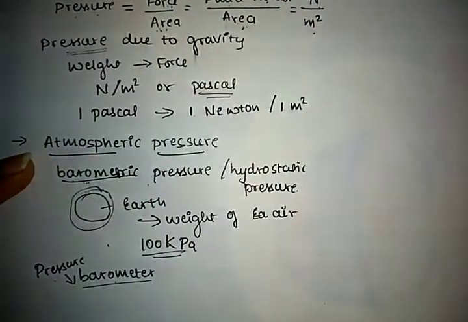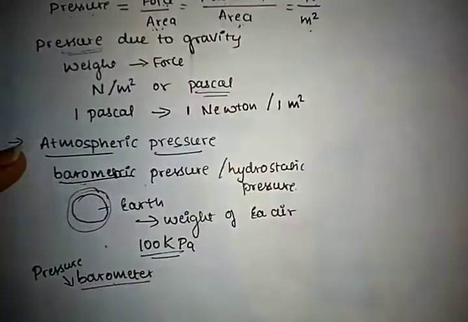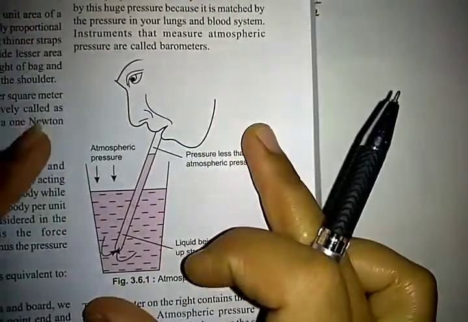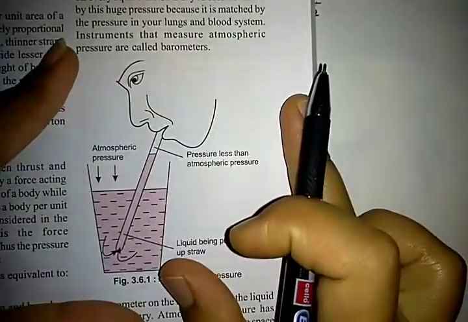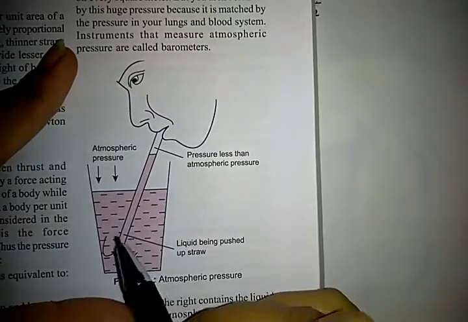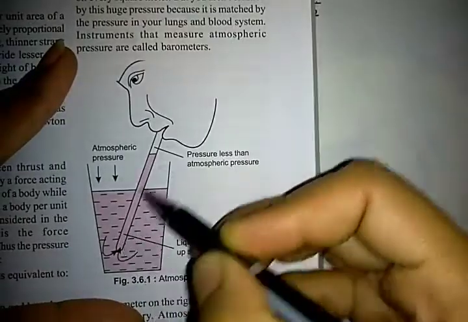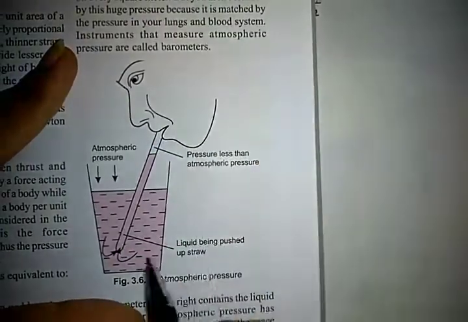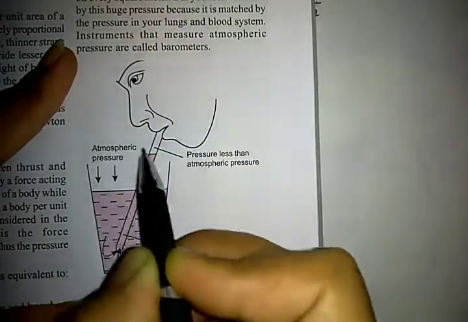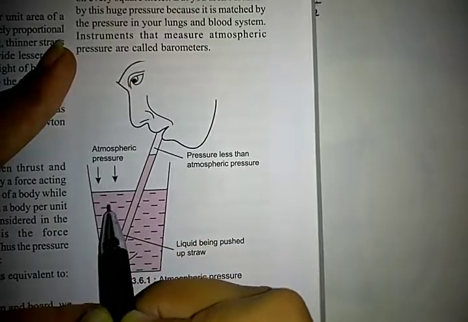See, an example for atmospheric pressure. See the pictorial form. In this figure, it represents the atmospheric pressure. It is a fluid present in a container. In a tube, if we drag the fluid upside, the liquid is pushed up the straw. The atmospheric pressure present outside is the pressure created on the fluid.